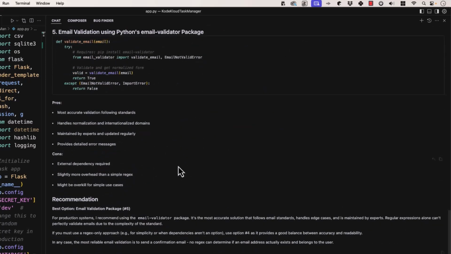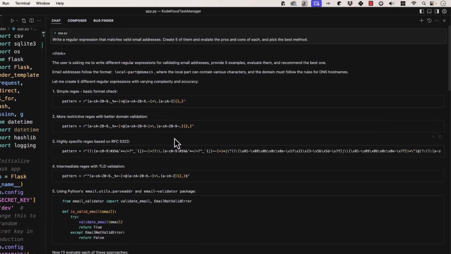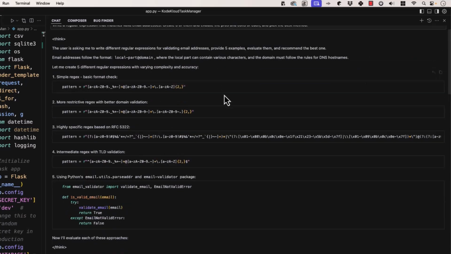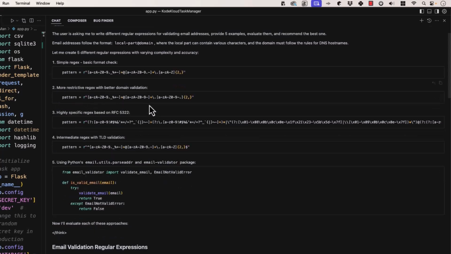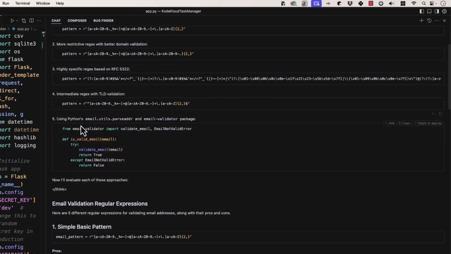Okay, and here we go. So we have this, and it says it's going all the way to the top. It's thinking, asking me to write different regular expressions for validating email addresses, provide 5 examples, evaluate them, and recommend the best one. And we can see that it's going through a few options here. 1, simple regex, basic format check. 2, more restrictive regex with better domain validation. 3, highly specific regex based on RFC 5322. Number 4 is a more lenient regex with TLD validation. And 5, using Python's email utils parseaddr and the email validator package.